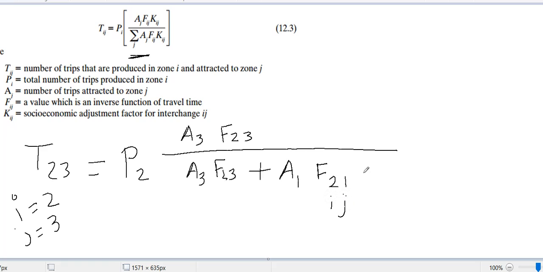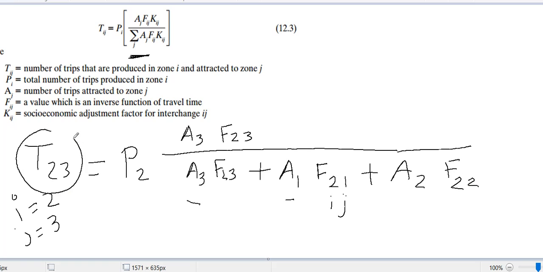Next, my A will change because it's summation, we have to use all. So 3 is done, 1 is done, and then A is 2, then F is again IJ, I will not change, I is 2, J will be 2. So this we can find T 2 3.